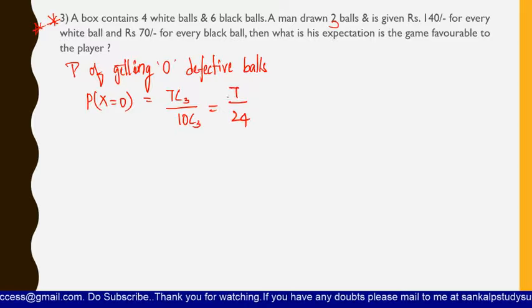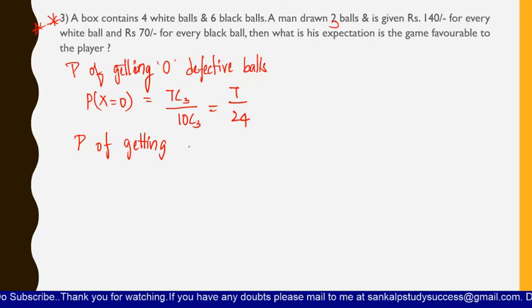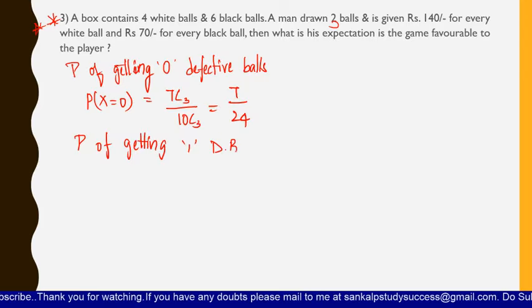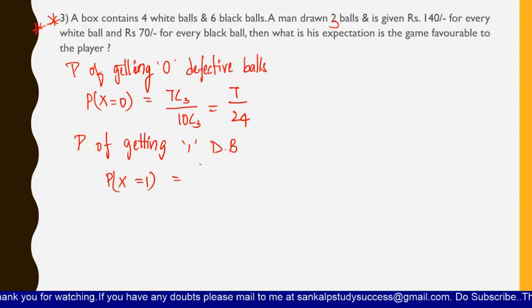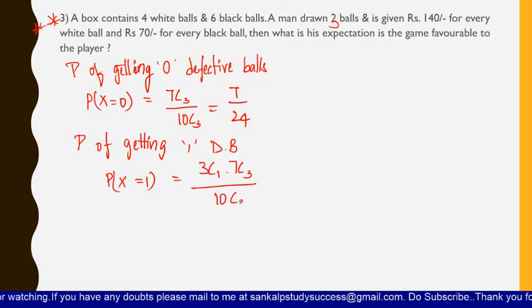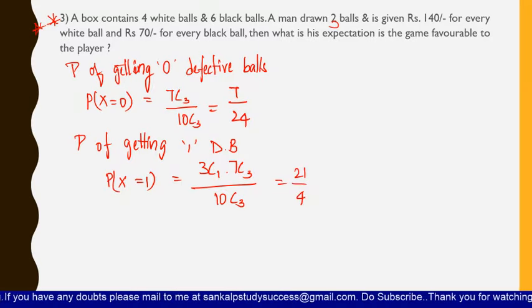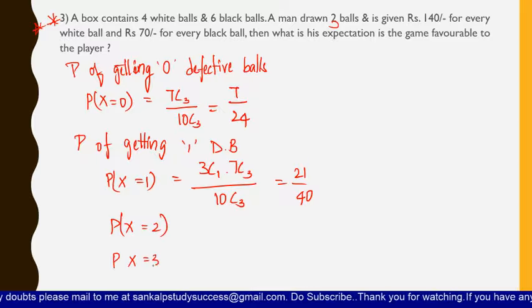So here it is given the probability of getting 0 defective balls, but let us find out the probability of getting 1 defective ball. That means P of x equals 1, which is nothing but 3c1 into 7c3 by 10c3. Okay, so by finding this value you will get it as 21 by 40. Now in the same way you have to find out P of x equals 2 and also P of x equals 3.